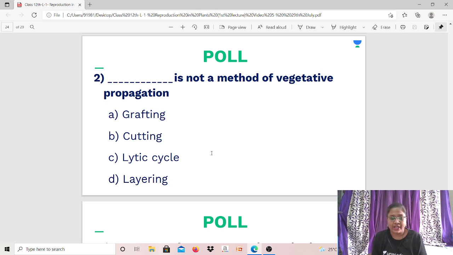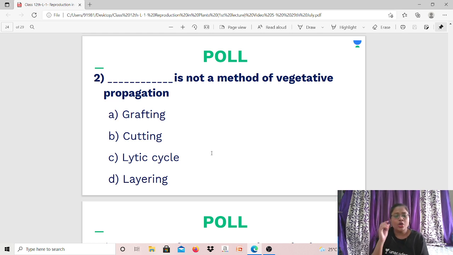It asks 'not a method', so read the question carefully, okay. Options are grafting, cutting, lytic cycle or layering. Grafting, cutting and layering are all methods of vegetative propagation. Of course, lytic cycle is not a method of vegetative propagation. So the answer here is C.